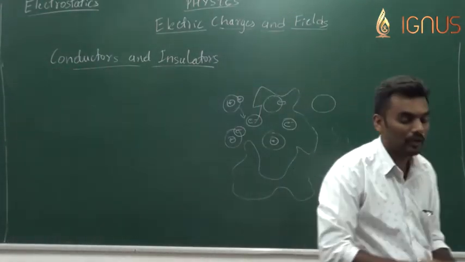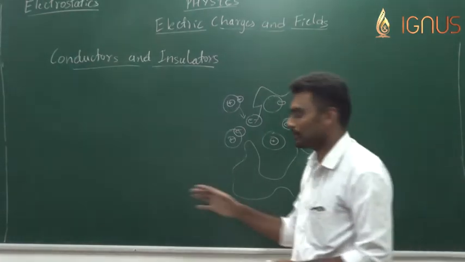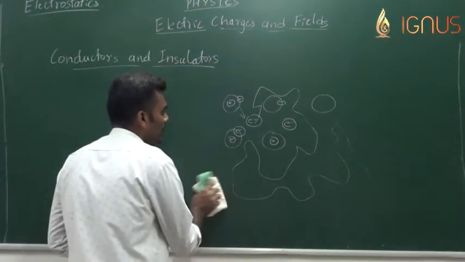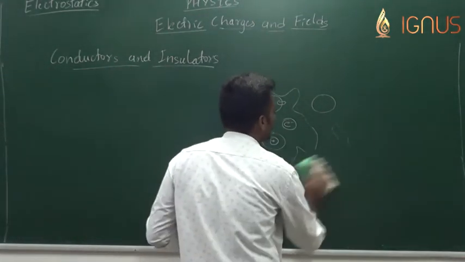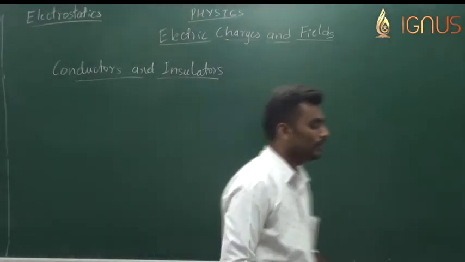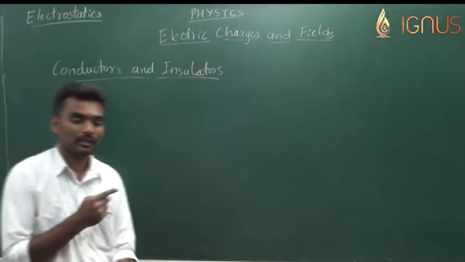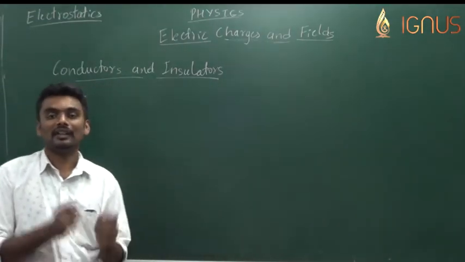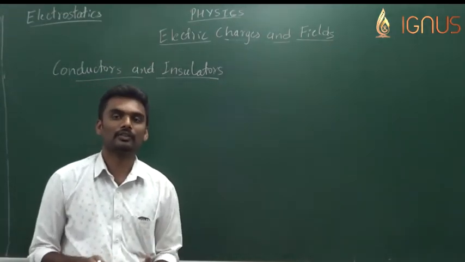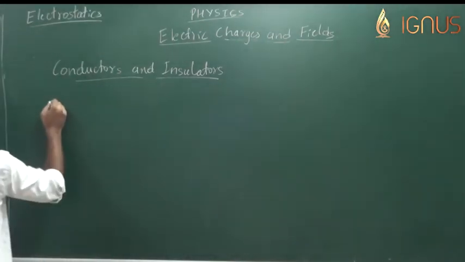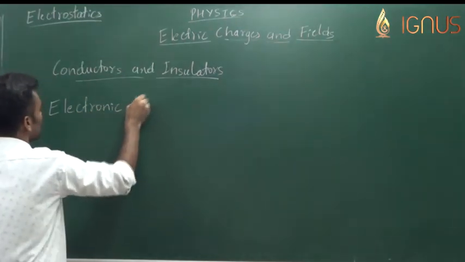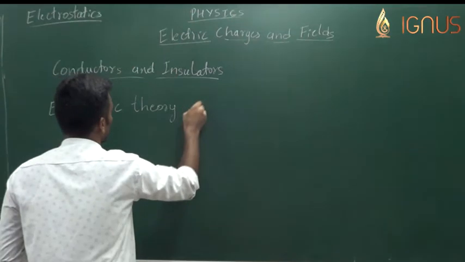How does the atomic scale view of conductors and insulators look like? Now this view helps us to understand the electronic theory of charging, which means when we rub a glass rod and a silk cloth, what is actually happening at the level of electrons, protons or atoms. That is what we are going to discuss and understand now. So when it comes to the electronic theory of charging,